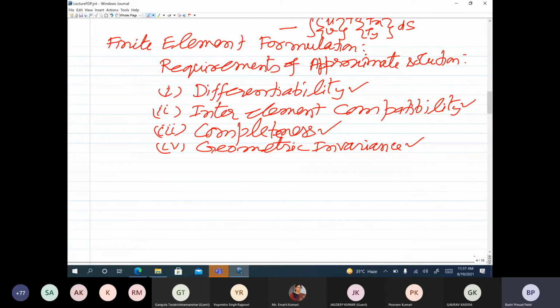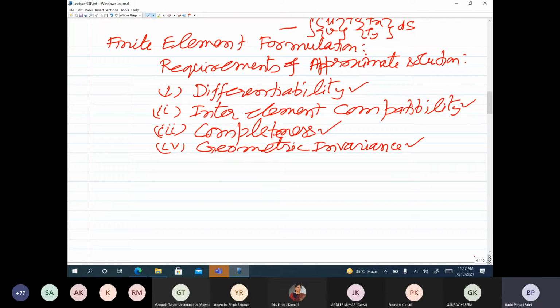So we have to make sure that whatever element we formulate or use, the approximate solution for that element satisfies all these criteria. And if it satisfies all these criteria, then the element will give you monotonic convergence. That means when you keep on increasing the number of elements, the solution would converge to the exact solution of the problem.